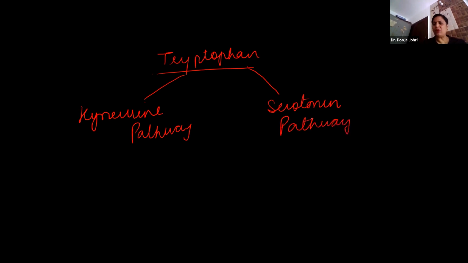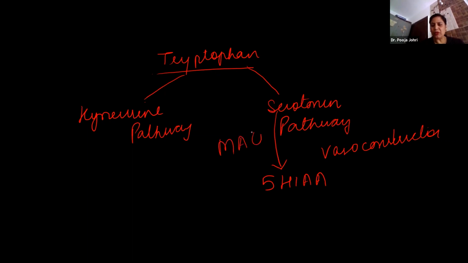So basically, serotonin is a potent vasoconstrictor. It stimulates the cerebral activity. Once the function of the serotonin is over, it is degraded to form 5-HIAA in the presence of enzyme MAO. And the serotonin by two steps is converted into melatonin also.